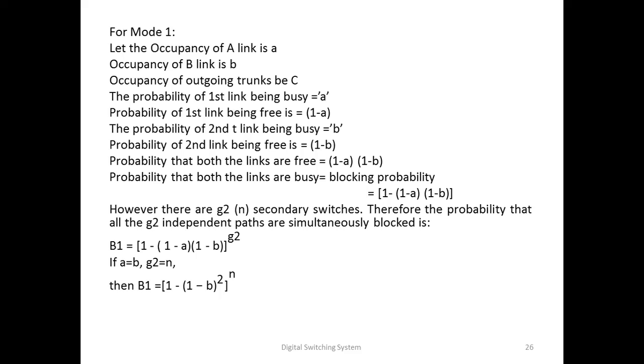Probability that both the links are busy, that is blocking probability, is equal to 1 minus (1 minus A) into (1 minus B).